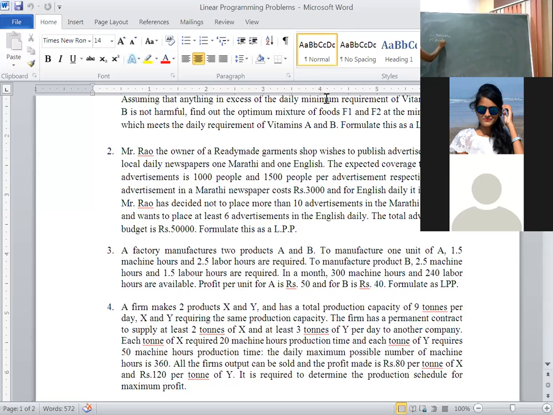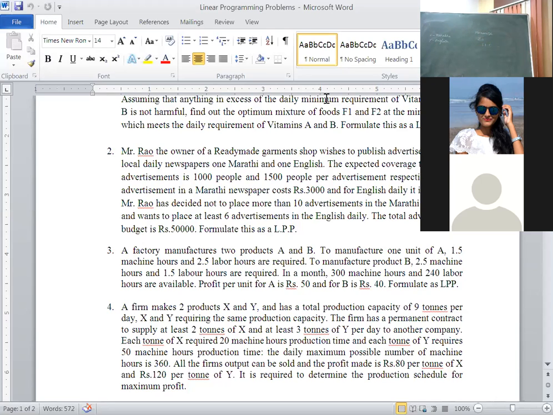These are the decision variables. Now, when we give advertisements to maximize the reach, the objective function is maximize. Objective function is always represented by the letter Z. Here we have to write subject to the constraints.